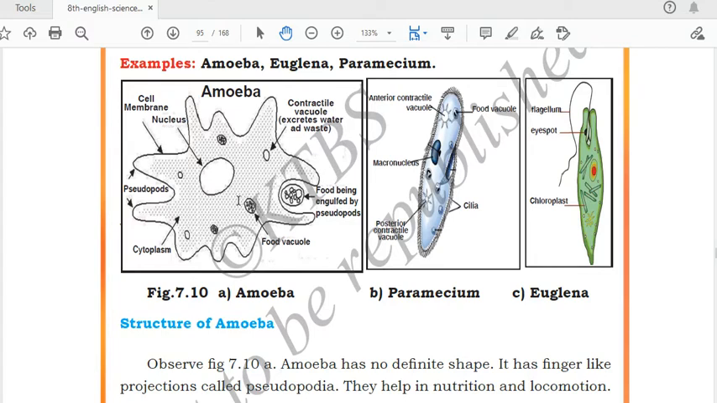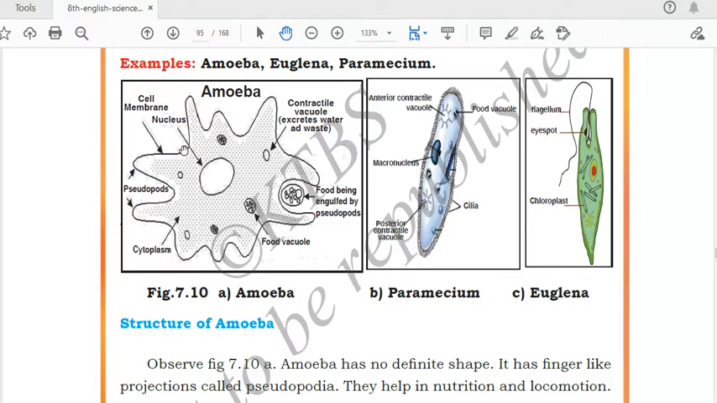So this question can come: name the locomotory organ in amoeba. Then you have to write pseudopodia. Name the locomotory organ in paramecium, or by which organelle paramecium can move. Then you have to write cilia. And name the structure through which euglena can move. Then you have to write flagellum. So you have to practice the diagrams of these three structures also. They are important from your exam point of view. Amoeba's shape, you can see, is not having any definite shape.